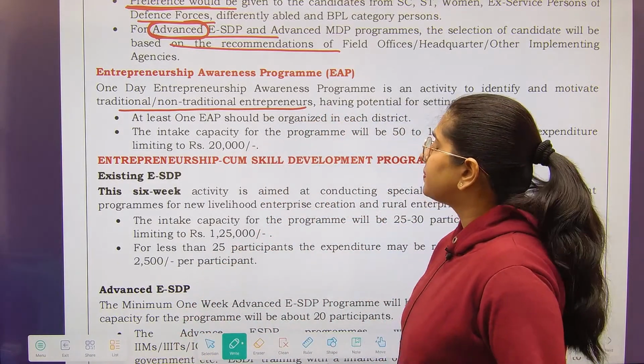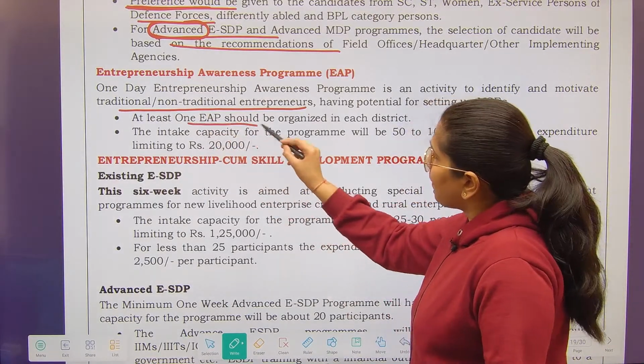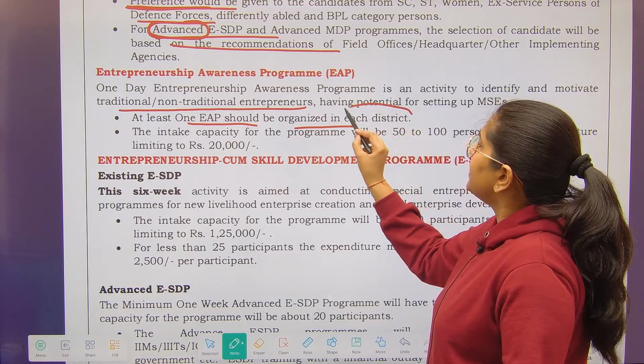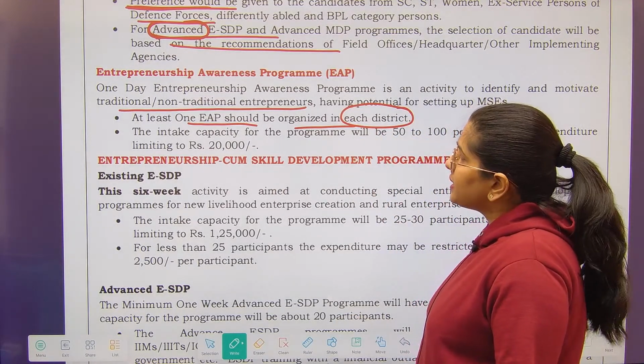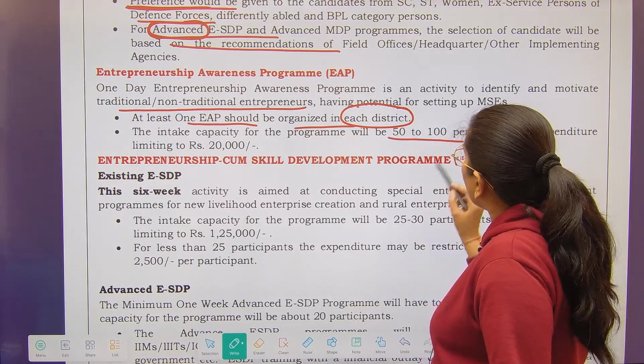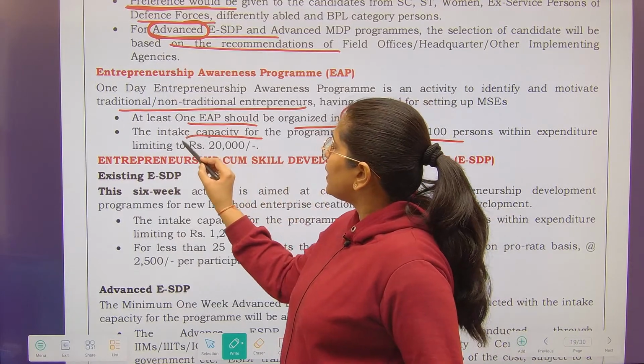Now what is the assistance that we'll be getting? At least one EAP should be organized in each district. That is the minimum. The intake capacity should be 50 to 100 persons, within expenditure limited to 20,000.